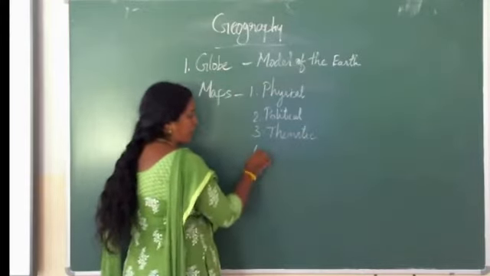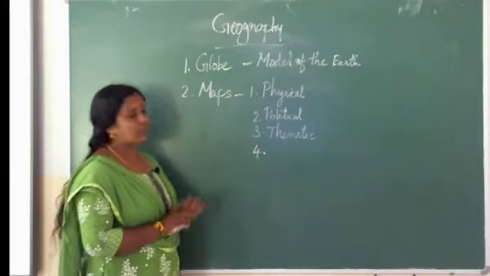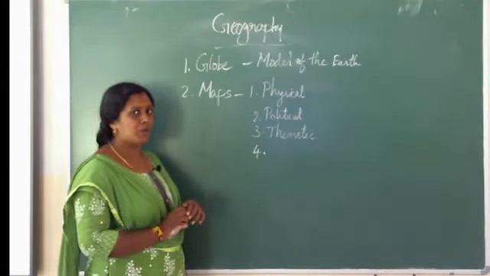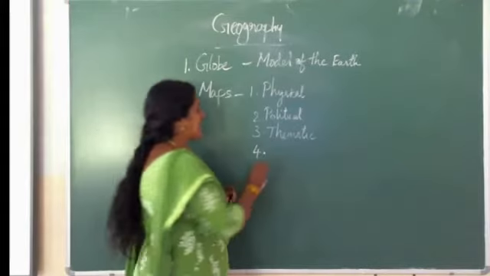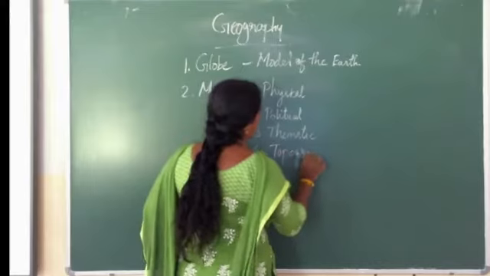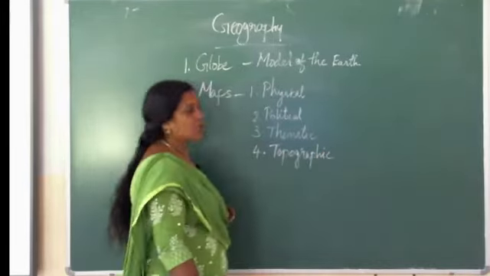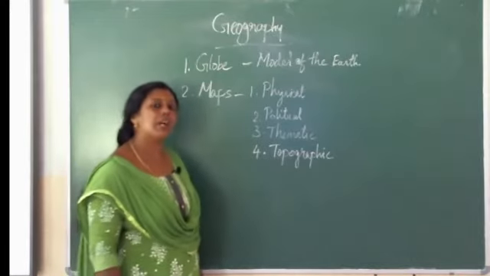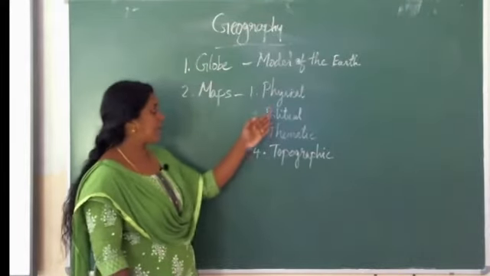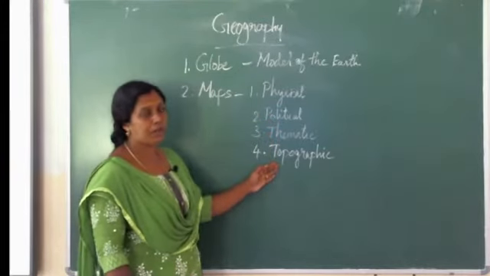And the fourth one, we have already discussed in the live session. Do you know? Yes, that is topographic map. So these are the major types of map: physical map, political map, thematic map, and topographic map.